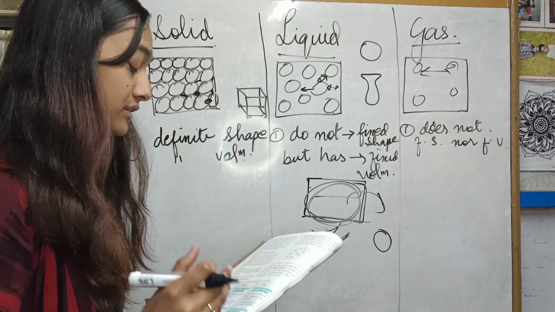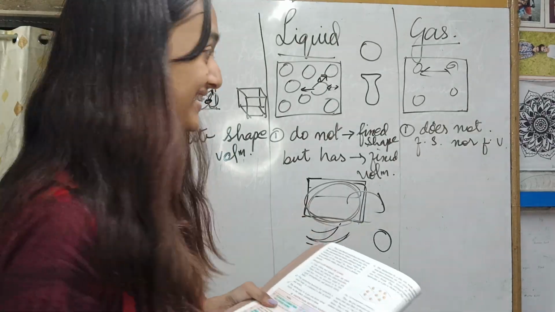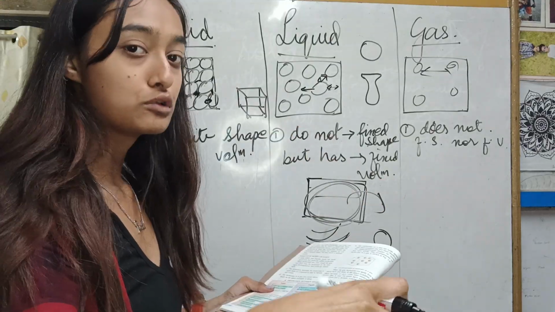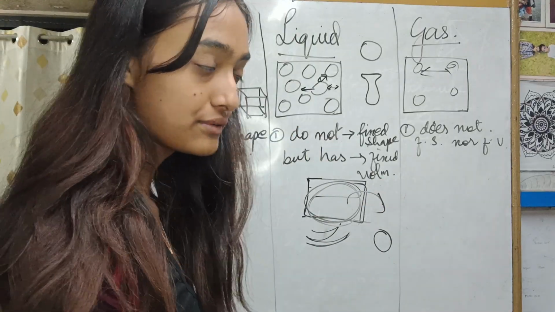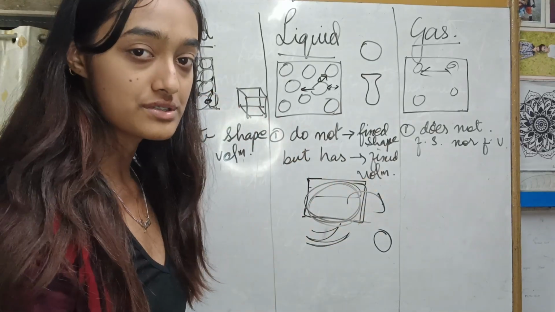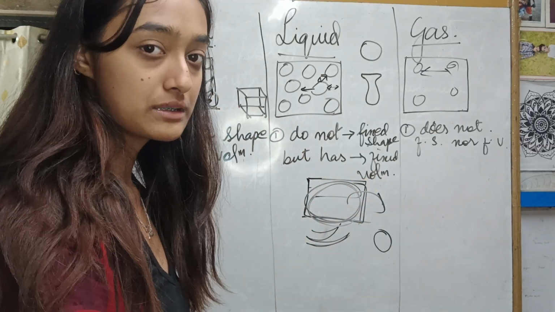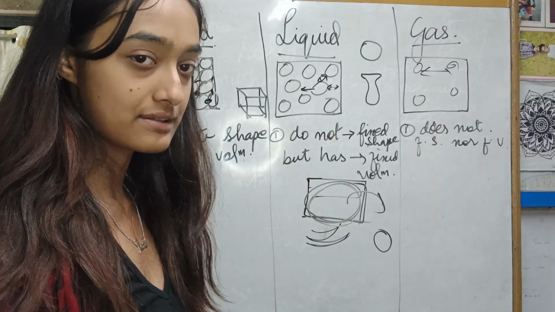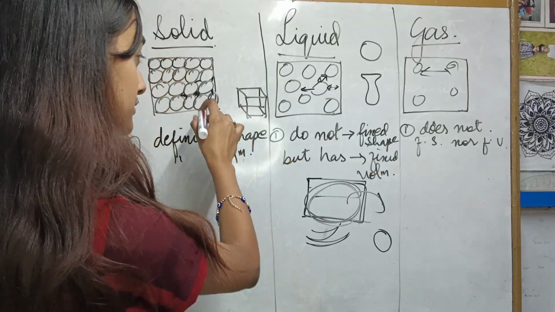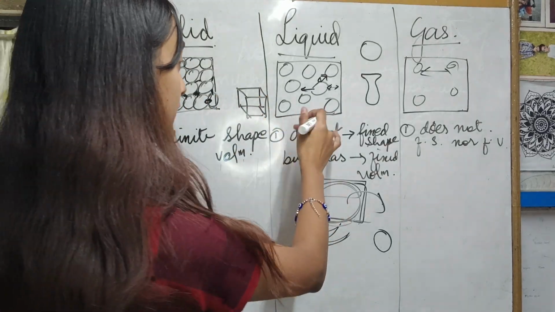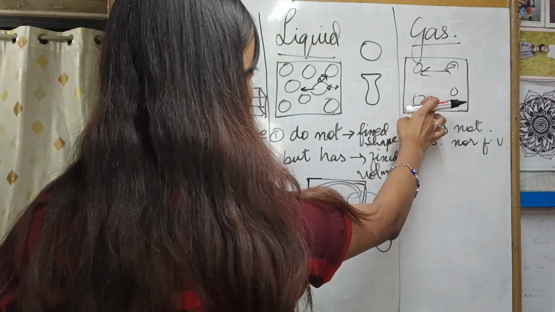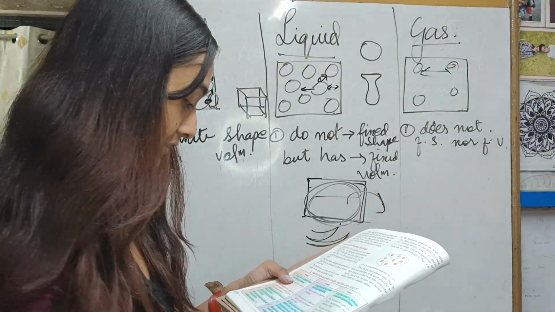Intermolecular force. Inter means between, and molecular comes from the word molecule. So the force between the molecules is called intermolecular force, and the space between the molecules is called intermolecular space. Got it? So intermolecular force in solid is very strong. In liquid it's less strong, and in gas it's very weak. Okay, then